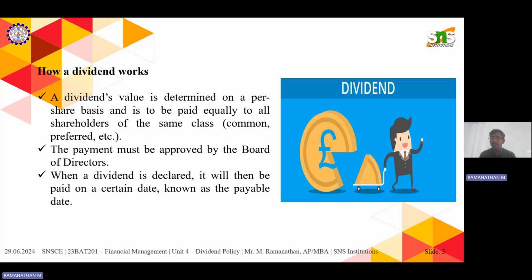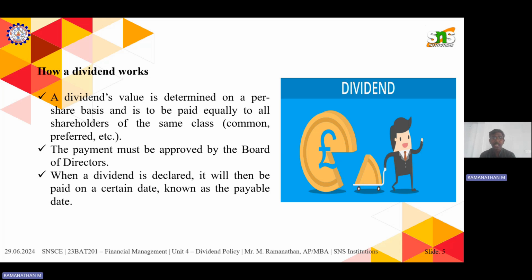If they plan to give the profit to their shareholders, they will calculate the actual profit of that accounting year, count how many shareholders there are, divide it, and give the earnings or net profit to the shareholders. The board of directors will approve it. When a dividend is declared, it will be paid to the shareholders on the payable date, as mentioned in this slide.